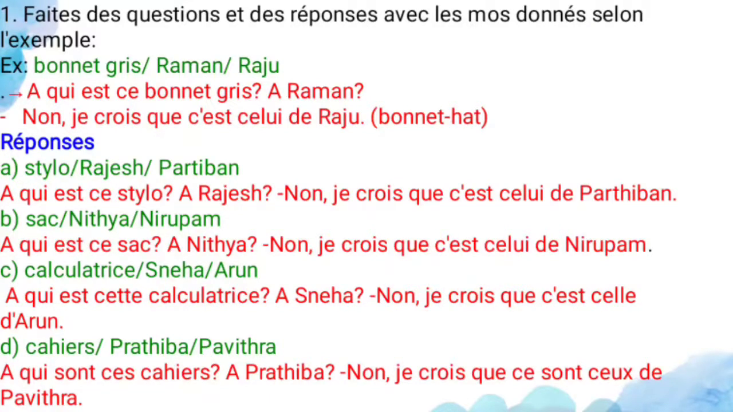And D is cahiers, Pratipa and Pavitra. Cahiers is a plural, that is a masculine plural. It means notebooks. À qui sont ces cahiers? So whose are these books? Notebooks. Parthiban. No. Je crois que ce sont ceux de Pavitra. So the demonstrative pronoun is ceux. Why? Because cahiers is a masculine plural.